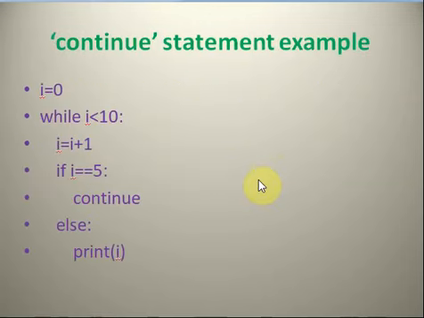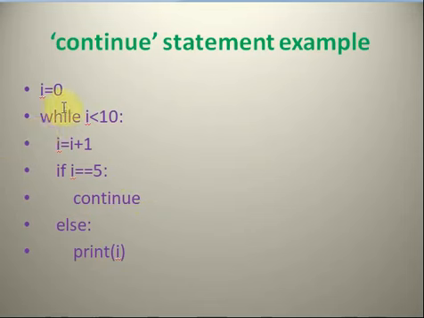See the example. Here, this example prints the values from 1 to 10. But if I becomes 5, there is a continue statement, meaning it will not execute the print statement, because after continue there are two statements.